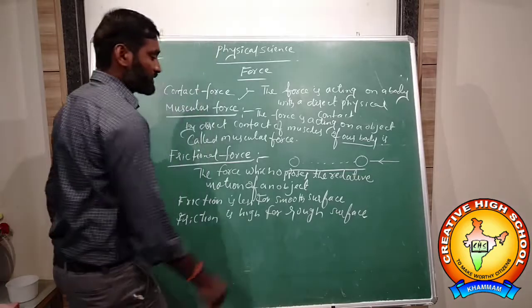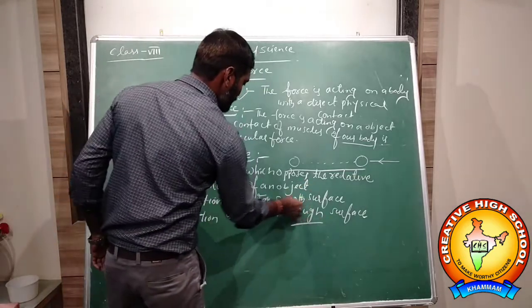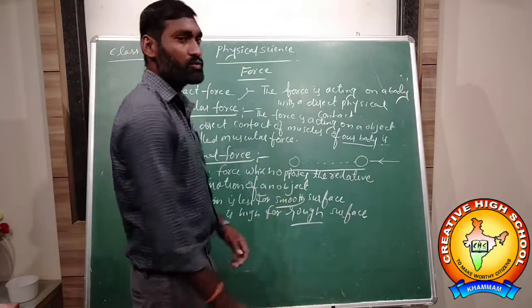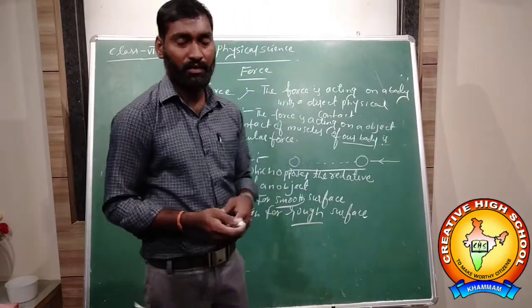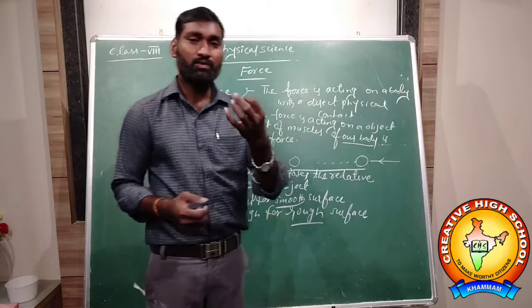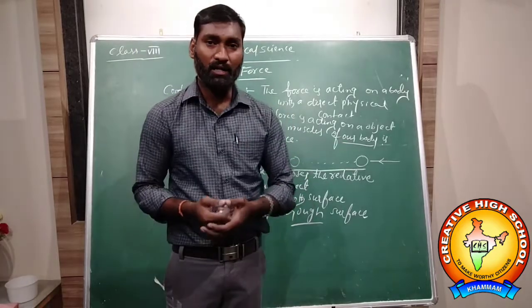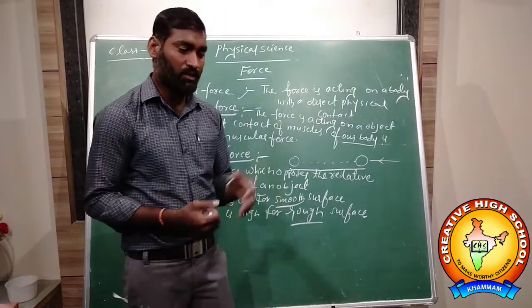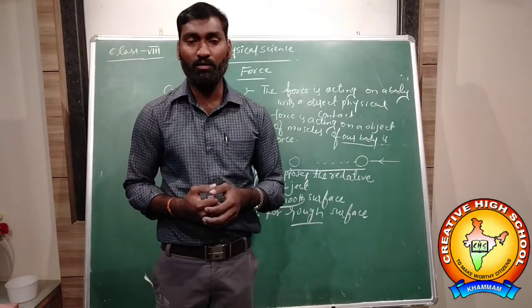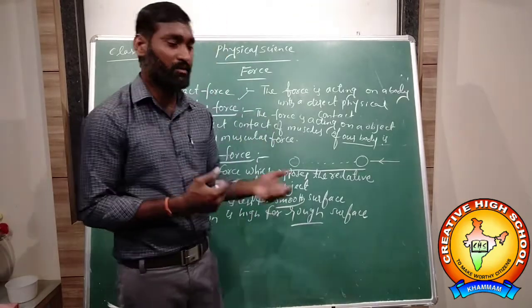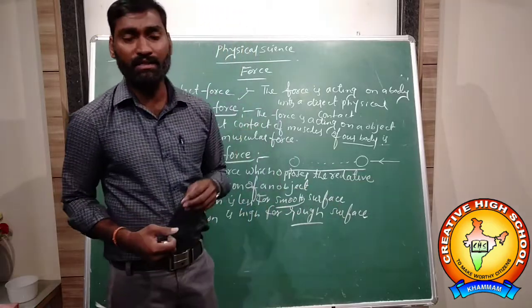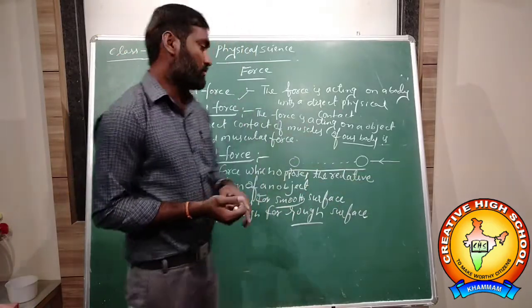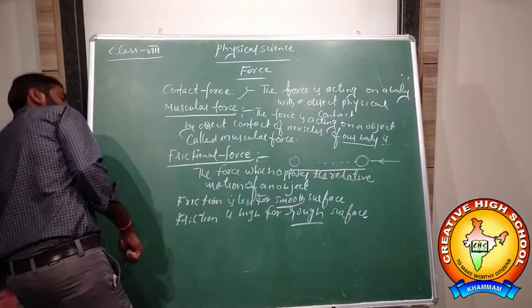For a rough surface, friction is high. For a smooth surface, friction will be less. That's why you should not walk easily on oiled floors. Whenever they sprinkle some soap water on the ground, you cannot walk easily on it. We will slip and fall down easily because the friction decreases. That is about the friction force.